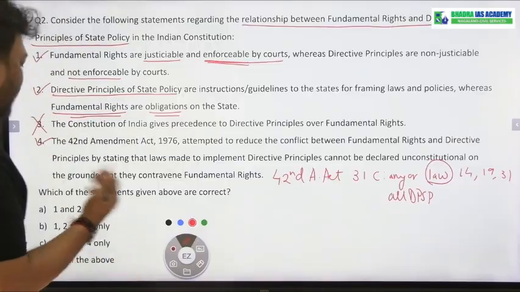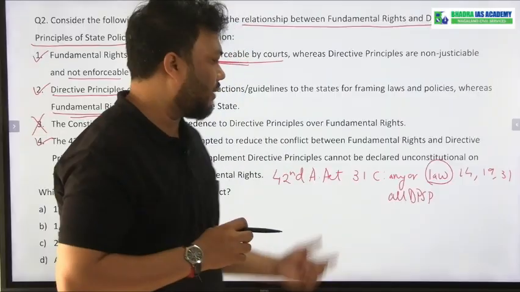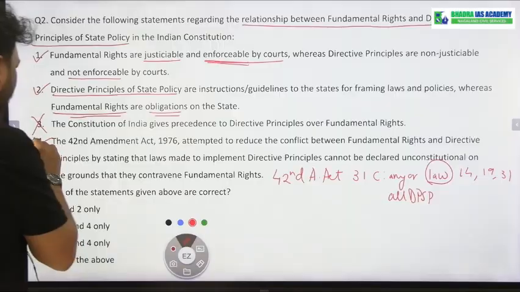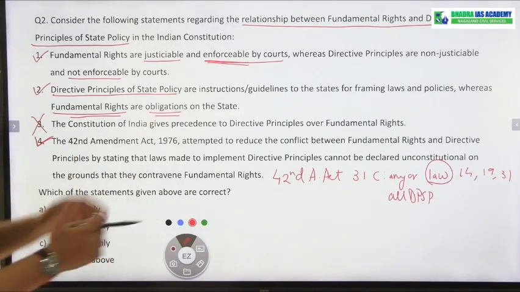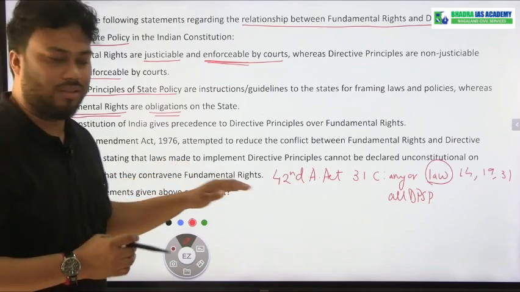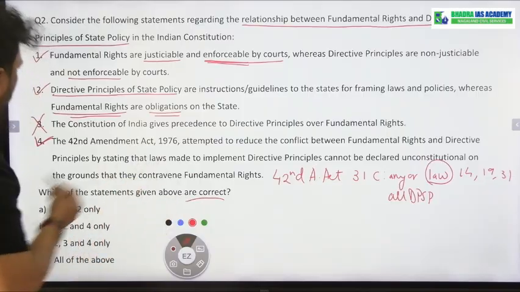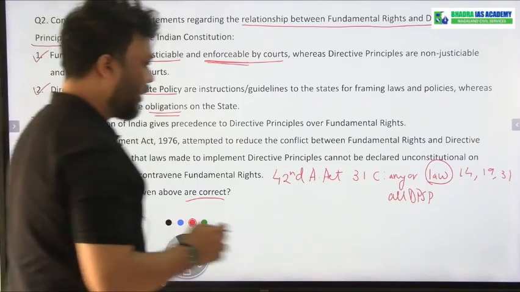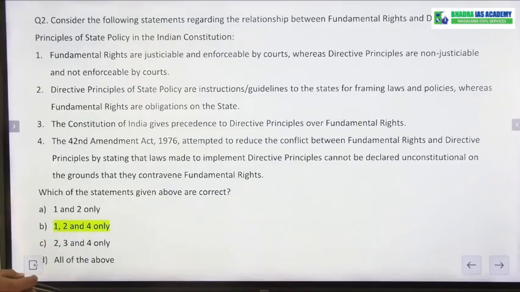Okay. However, later on, this provision was declared invalid or unconstitutional by the Supreme Court in the Minerva Mills case. But at least we can say that statement number 4 is correct, although later on it was declared unconstitutional. Okay, so in this question, which are correct? Ultimately statements 1, 2 and 4, so ultimately option B is correct, 1, 2 and 4 only.